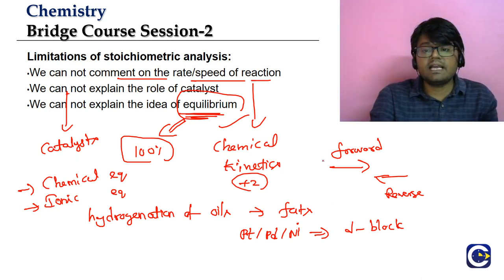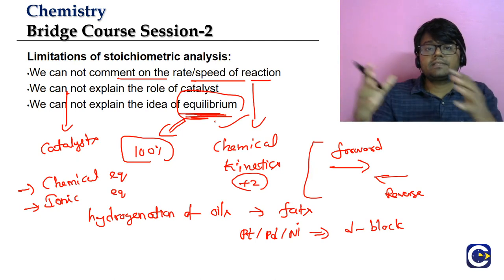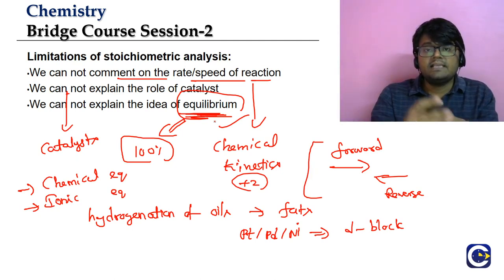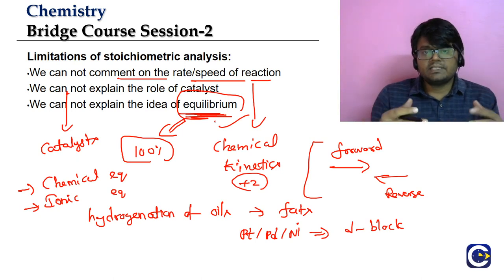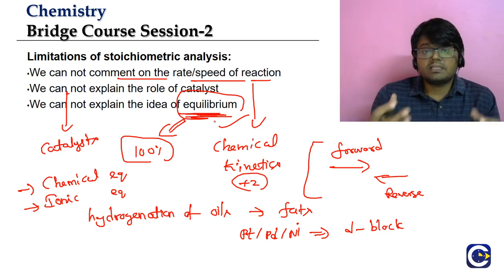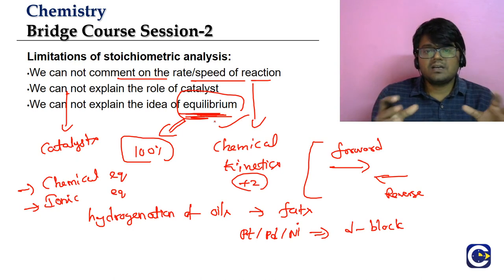Because of this reverse reaction, we see what we call equilibrium, and as a result no reaction goes to 100% completion. Except for acid-base neutralization reactions, that too strong acid and strong base. If you have mineral acids and alkalis, those reactions go almost to completion. But other than that, most reactions end up at the equilibrium stage. So all these things are not covered in the stoichiometric analysis.